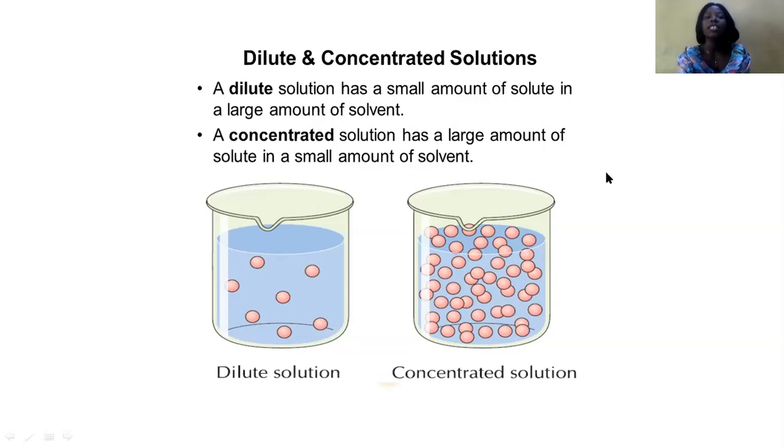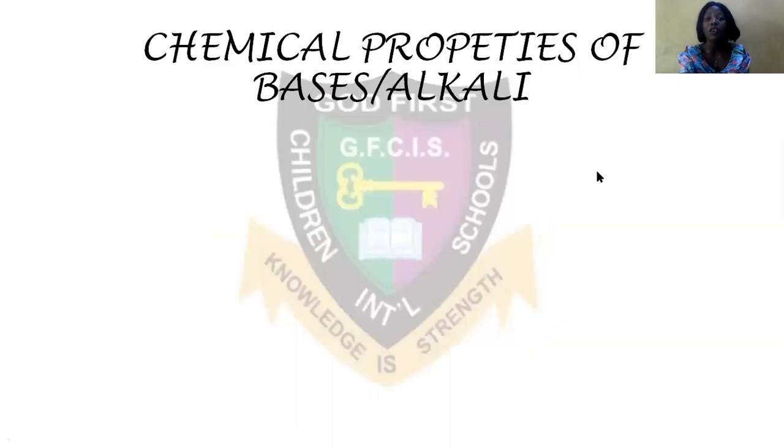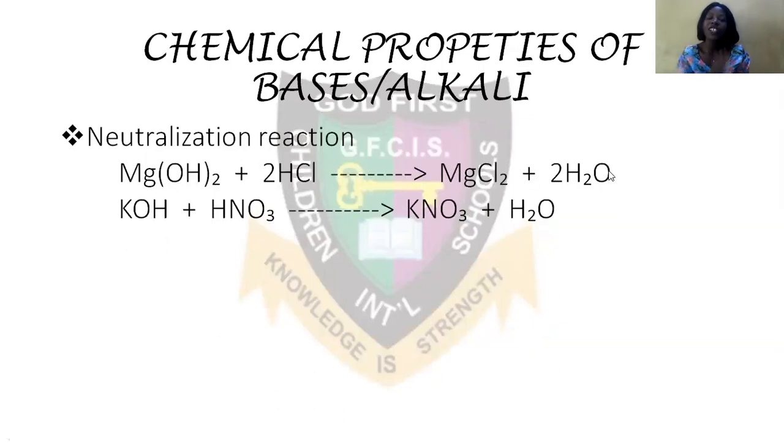So moving on, the next thing we are going to look at today is the chemical properties of bases or alkaline. Number one is neutralization reaction with an acid to give you salt and water. If you look at this example that I cited here, magnesium hydroxide is a base, but it's not an alkaline. The reason is because magnesium hydroxide is insoluble in water. Because it's insoluble in water, it is a base, not an alkaline. But potassium hydroxide, which is an alkaline because it is soluble in water, reacts with this acid to give you this salt and water.